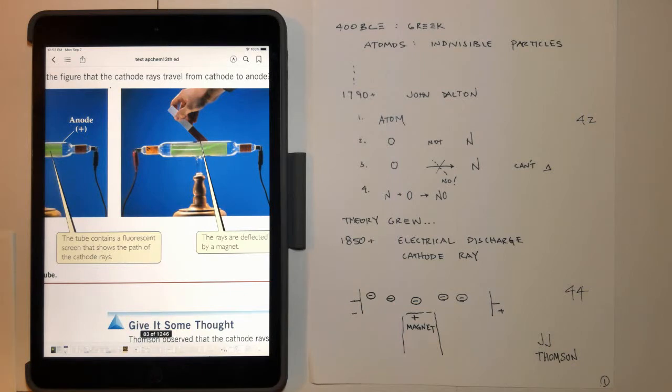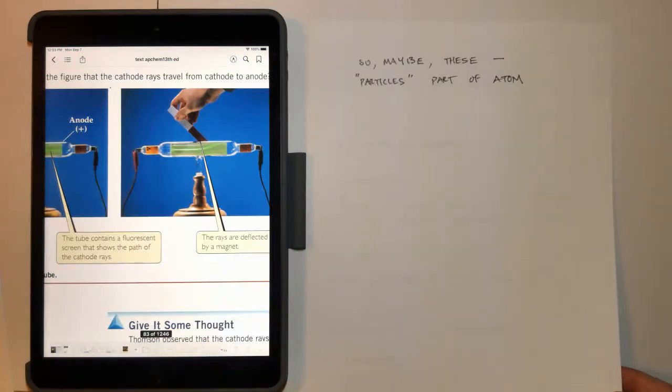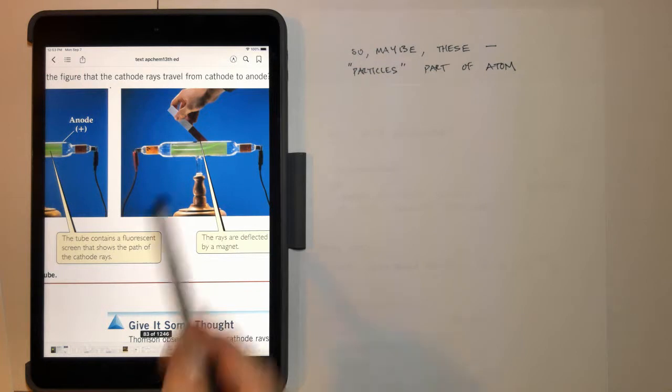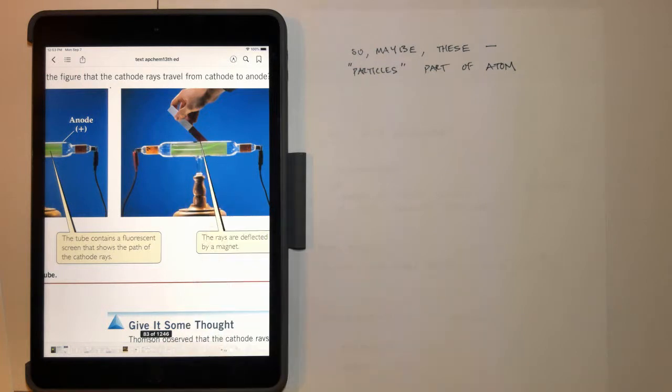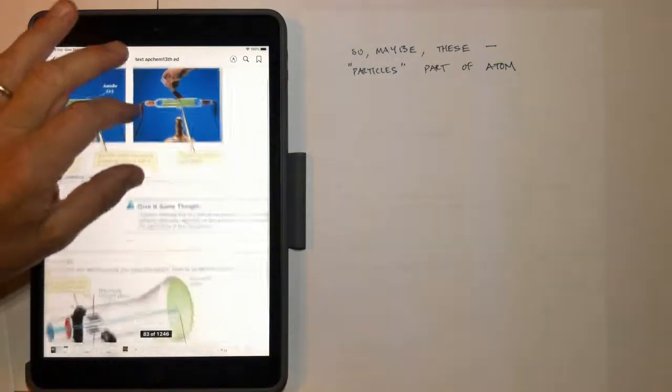And J.J. Thomson was the famous scientist at that time that was first discovering this, and he said, so maybe the things that make up these rays are actually parts of these things called atoms, and since you brought a positive end of a magnet near it, maybe the ray or the beam that went through was negative in charge.